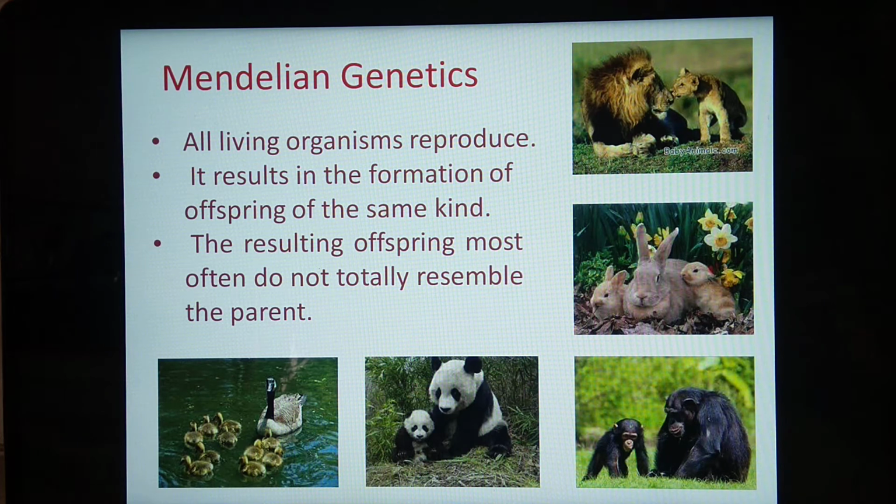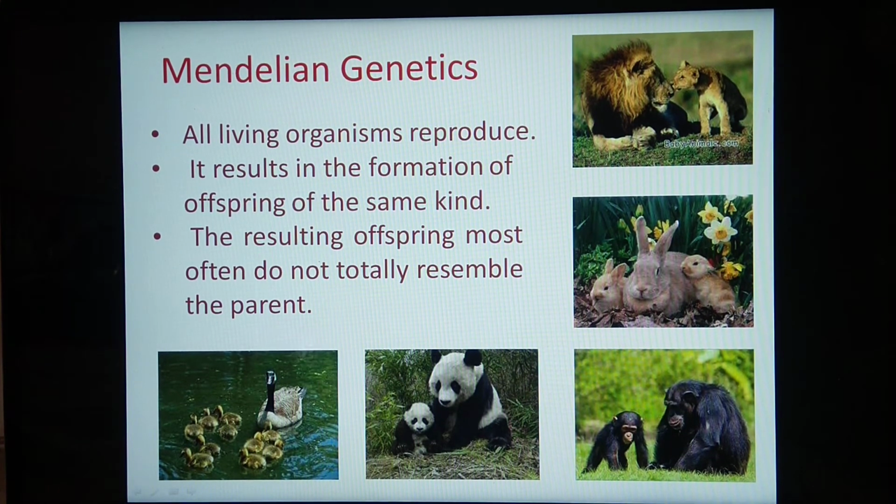See in the diagram, you can see that the parents give birth to the young ones, and these offsprings are similar to their parents. Here it shows that offsprings are similar to their parents, but some differences are there. These differences are called variations. What I said, we are going to study about inheritance and variation.